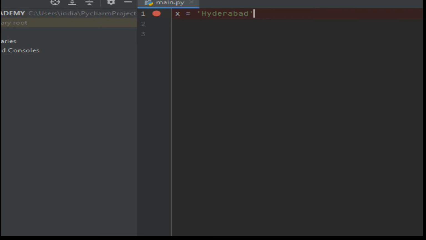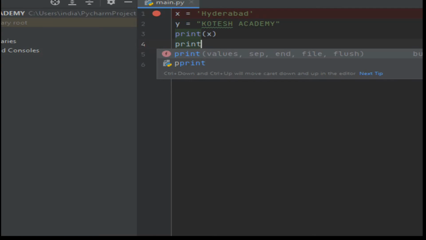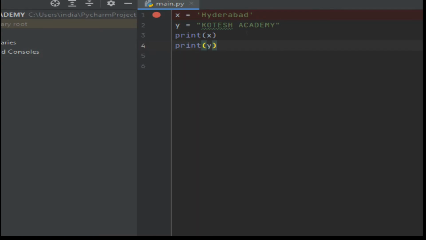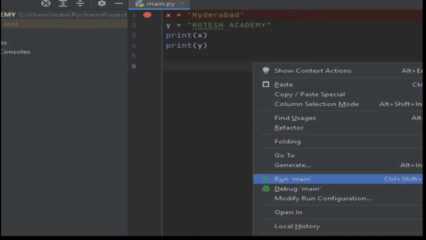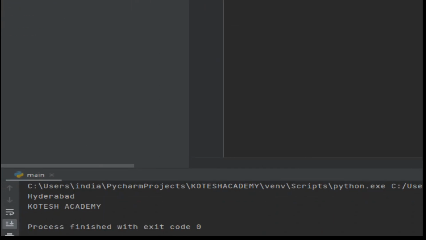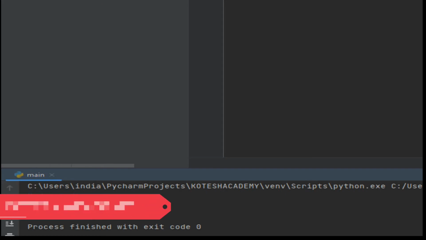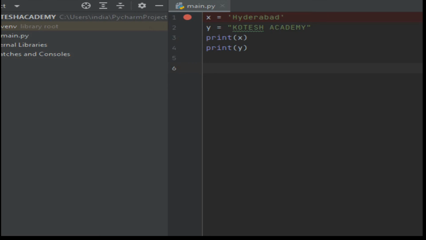Okay. Then you can take y is equal to, in double quotation, Kotesh Academy. Like that. Then I am writing print of x. Next one is print of y. After running the process, you are able to see that the first one is Hyderabad, the next one is Kotesh Academy. Both are acceptable with either single quotation or double quotation.